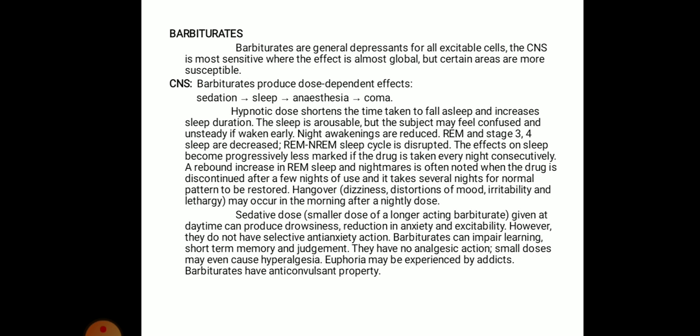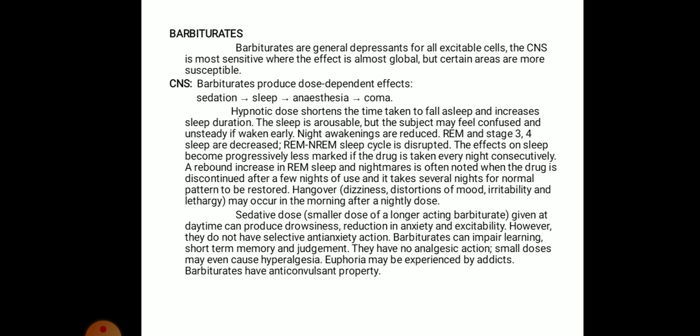Hypnotic doses shorten the time taken to fall asleep and increase sleep duration. The sleep is arousable, but the subject may feel confused and unsteady if wakened earlier. Night awakenings are reduced. REM is rapid eye movement sleep, and non-REM is non-rapid eye movement sleep. These are the stages of sleep, which you can refer to in standard textbooks, even in the Tripathi book.